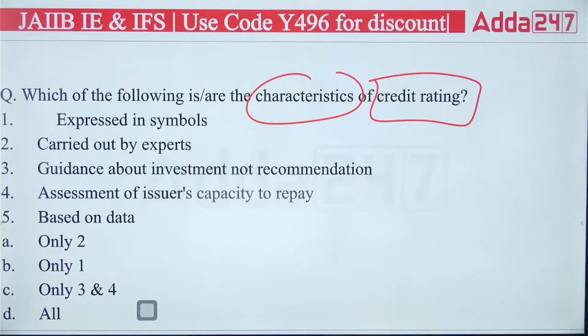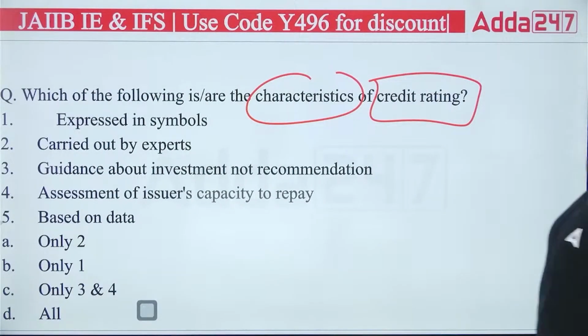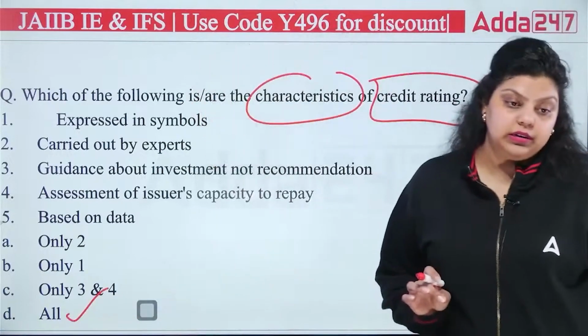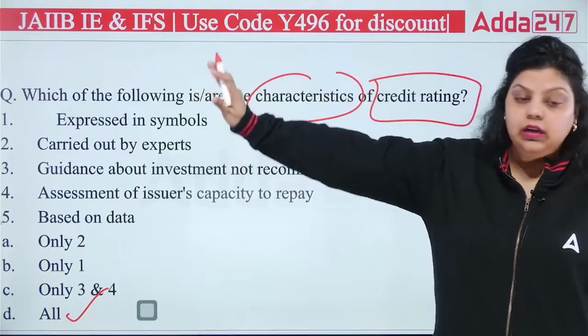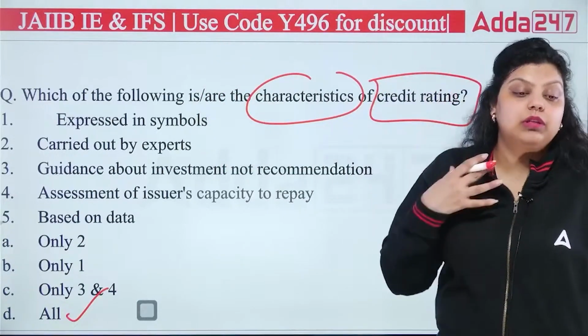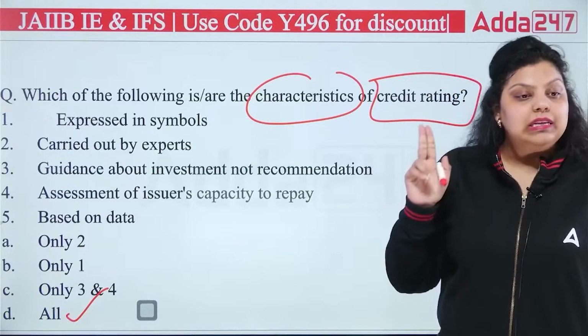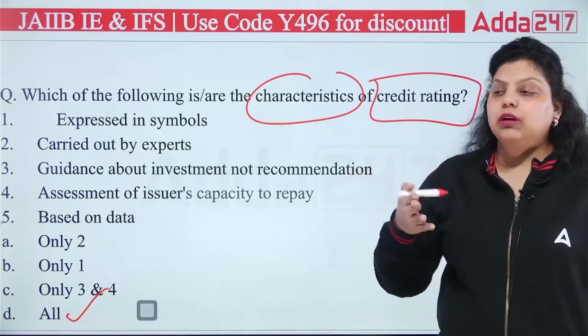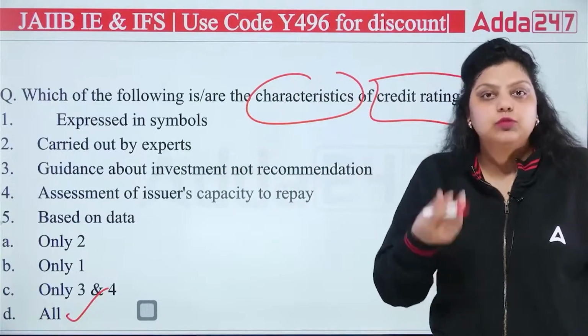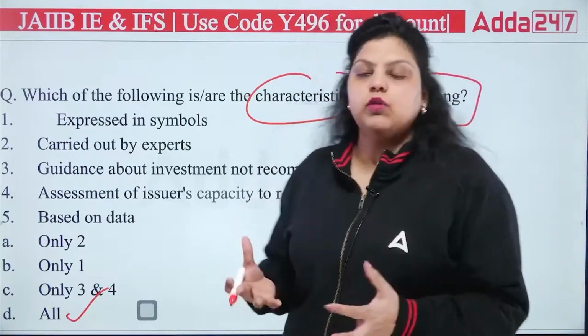Okay. So the right answer will be your actually all of the above. They all are the characteristics of your credit rating. All are characteristics, okay? It is expressed in symbols, okay? Symbols will be given to you in which the credit rating will be expressed to you. Second, they are carried out by experts. It's not like anybody can come and tell this is the rating of this company. No, there will be experts who have experience, who have knowledge.